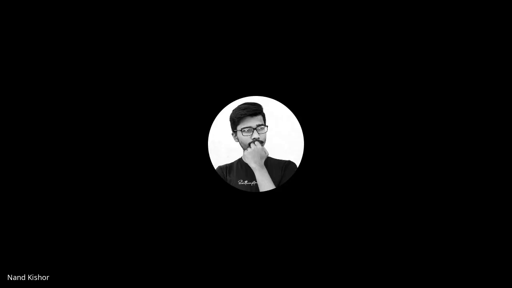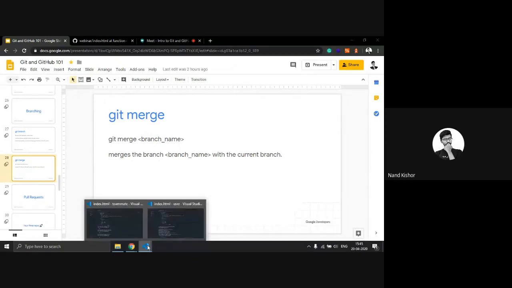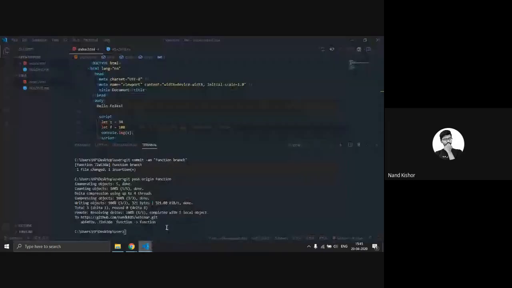Now we are moving to our next command, which is git merge. This command merges the branch name you add here with the current branch. For example, now I am moving to the master branch.